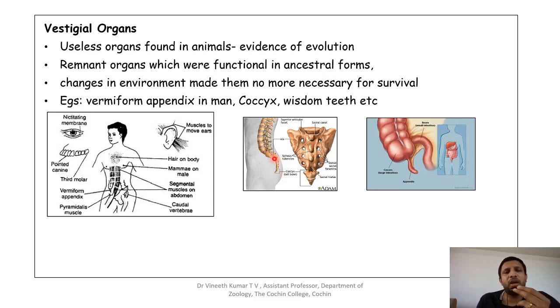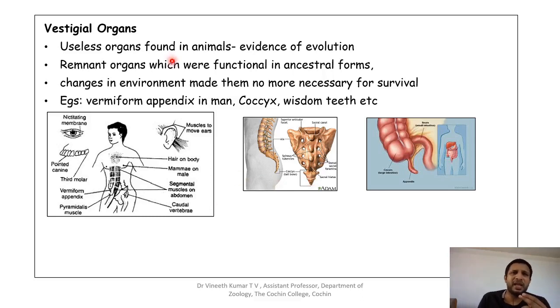This tailbone is seen at the terminal region of the vertebral column. Here also you can see that the coccyx bone doesn't have any function because we do not have a tail. But it is present in man because the extension of the tailbone is what is called a tail, and as the tail is absent, a small piece of the coccyx bone is present, and that is considered to be vestigial.